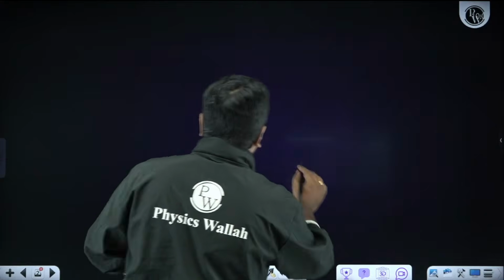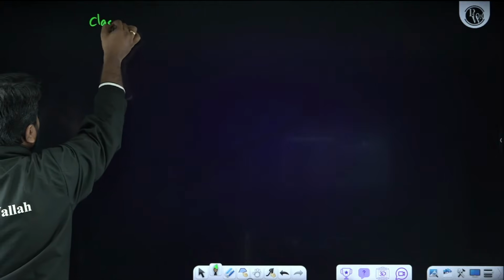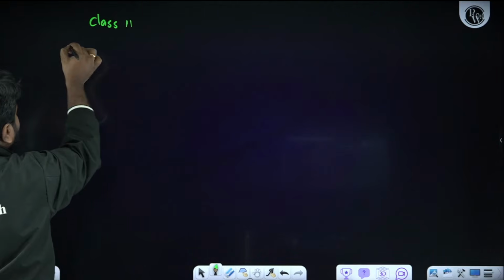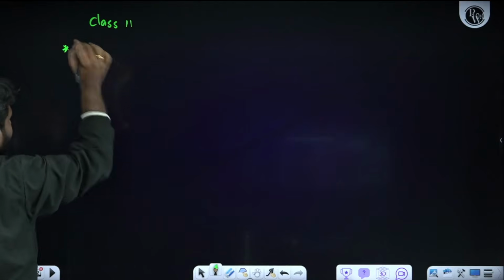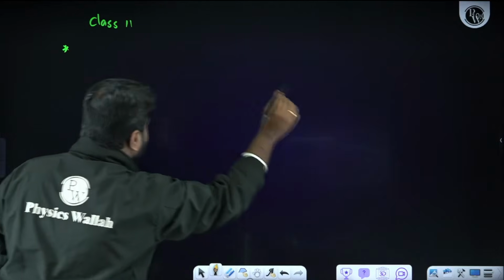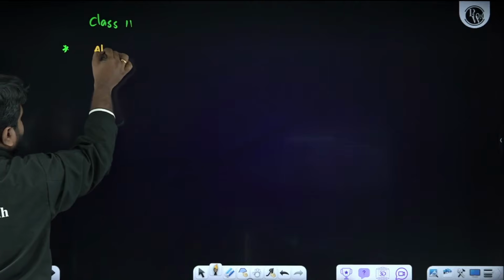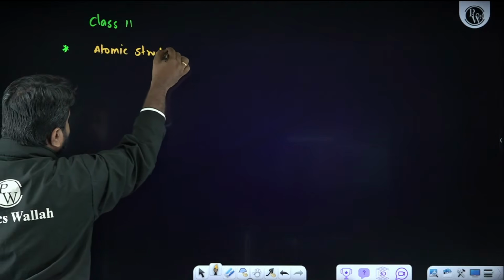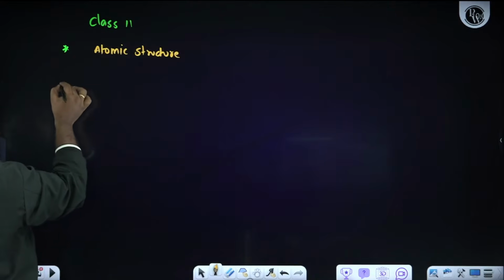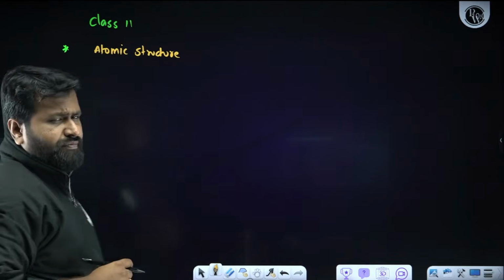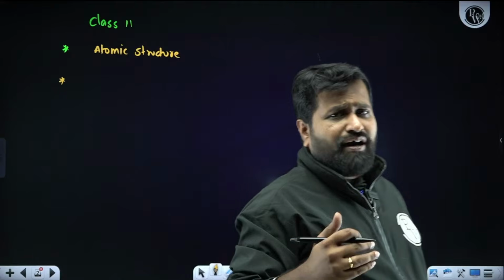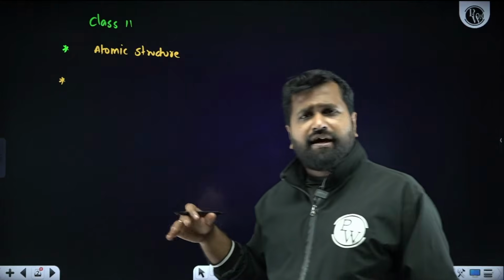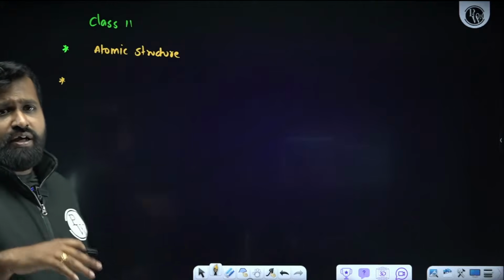If I talk about class 11th and then class 12th, the first physical chemistry topic from class 11 is atomic structure. Followed by atomic structure, the periodic table, chemical bonding and all those things will come under inorganic chemistry.